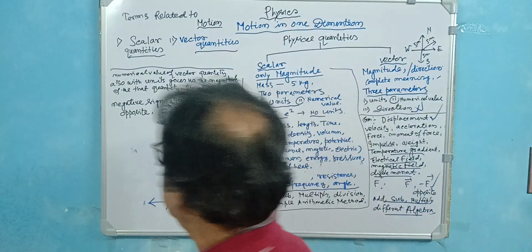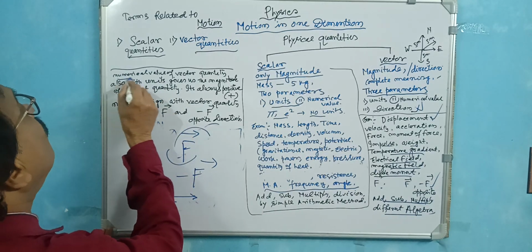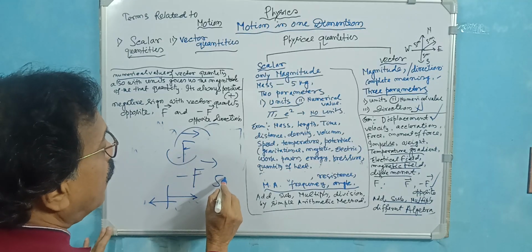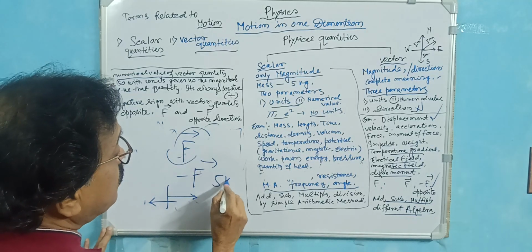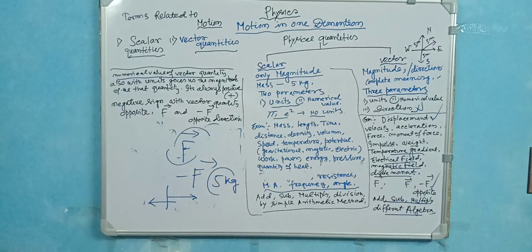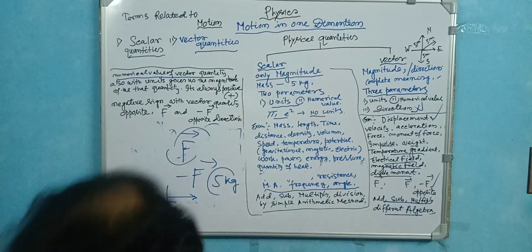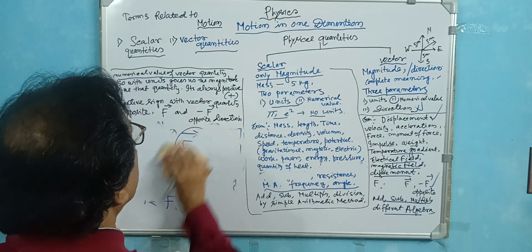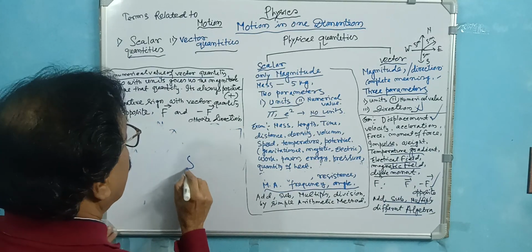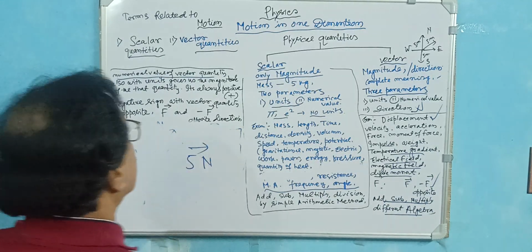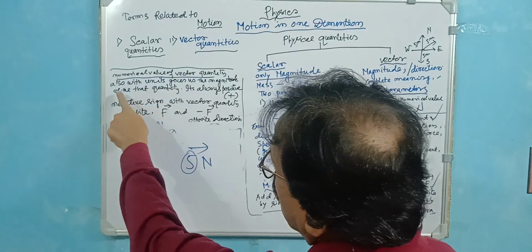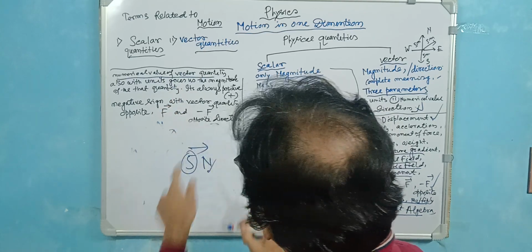And one thing is very important here. I write first: numerical value of the vector quantity. Numerical value 5 kg. This is the numerical value. Or suppose a force, 5 Newton in a direction. The numerical value of the vector quantity is 5, also with units, and gives the magnitude.